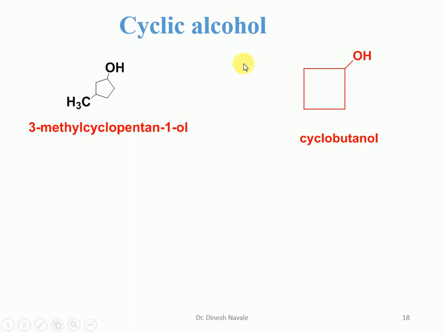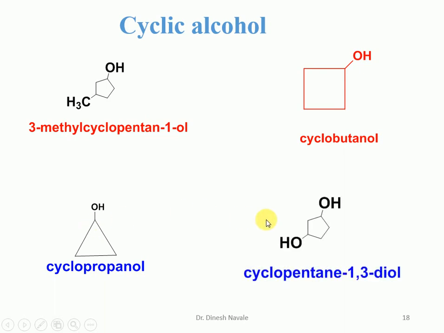So it is a 4-member ring. So it will be cyclobutane, and the e will be replaced by ol. So it is cyclobutanol. So in case of cyclic alcohol, the e of the alkane will be replaced by ol for the 1 OH group. A 3-member ring is there. So the nomenclature is going to become cyclopropanol.